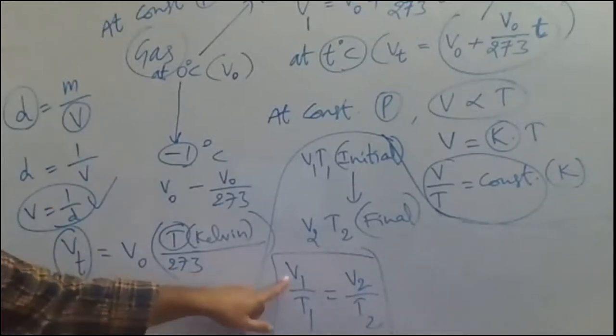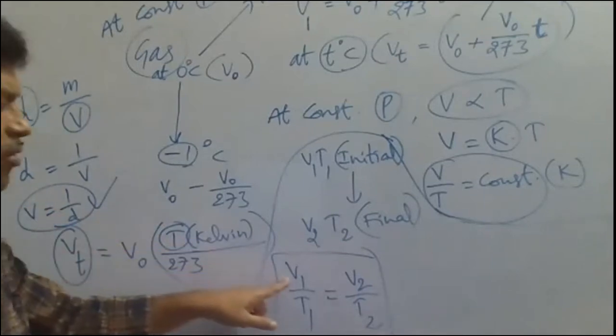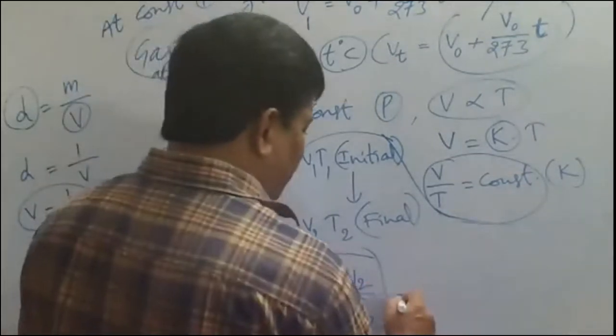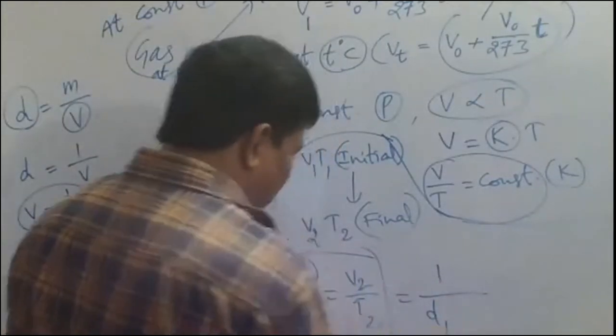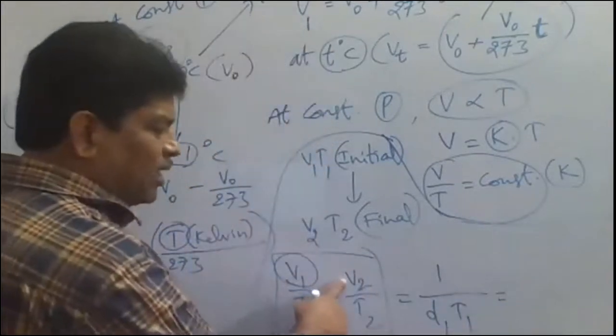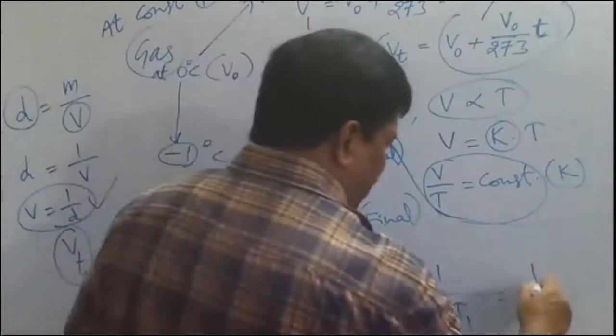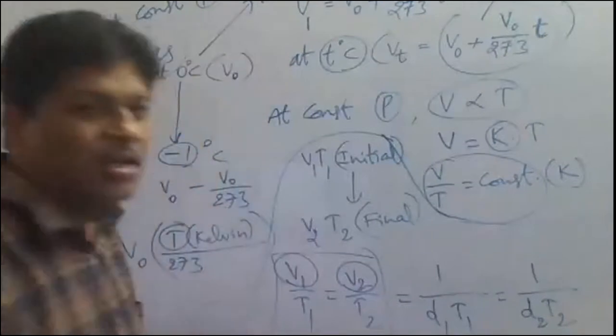Now in place of V1, what can we write? V is equal to 1 by D here. That means V1 is equal to 1 by D1, and V2 is equal to 1 by D2. So in place of V1 we can write 1 by D1, and T1 is already there in the denominator, is equal to, in place of V2, 1 by D2, T2.